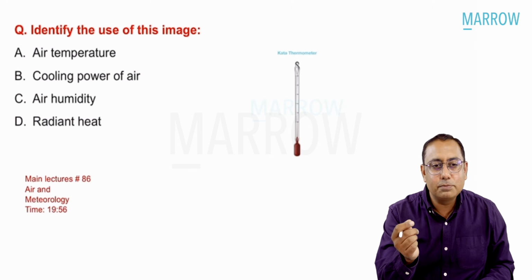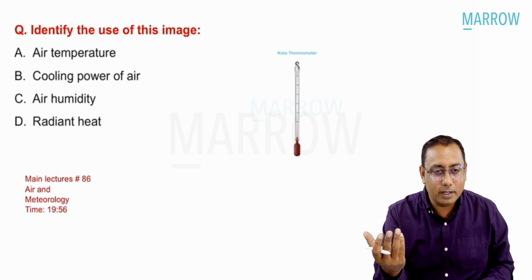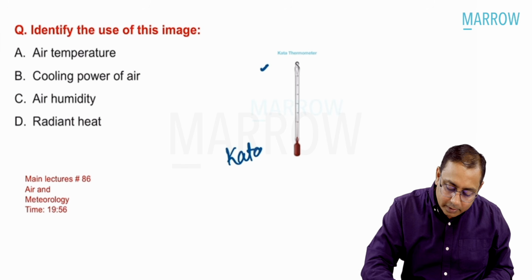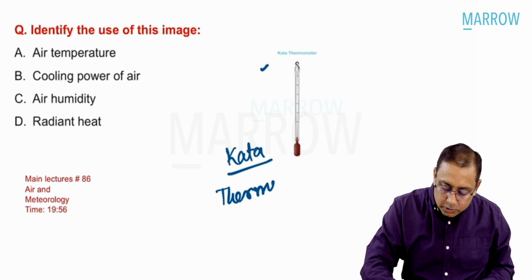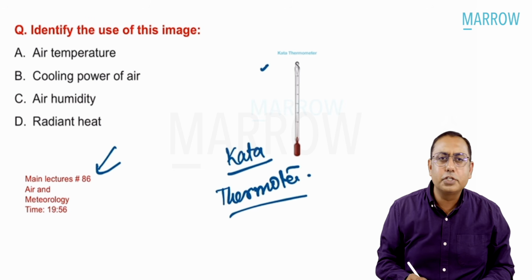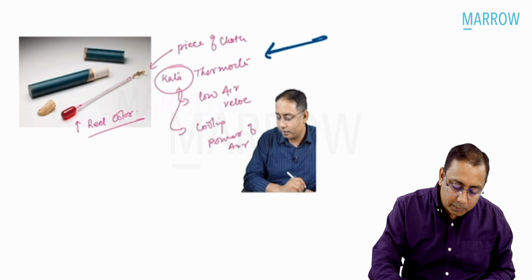Going forward for the next MCQ, identify the use of this image. It's again a very simple MCQ, beta. What do you see over here? What you see over here is a Kata thermometer. So what are the uses of this Kata thermometer? It has been discussed in the main lectures, edition 6.5, video number 86. We talked about the uses of Kata thermometer.